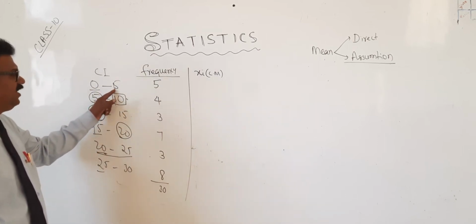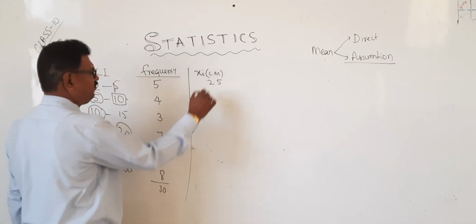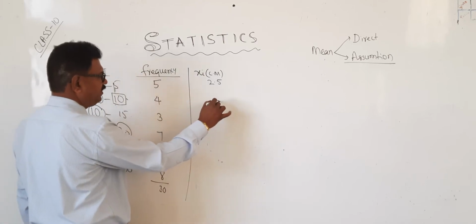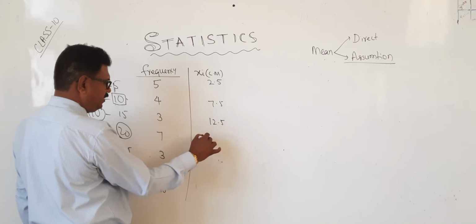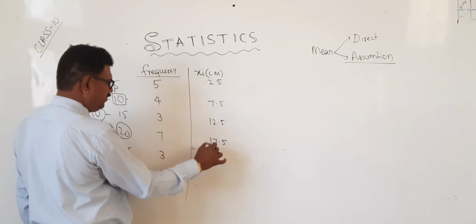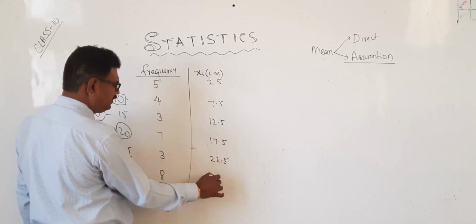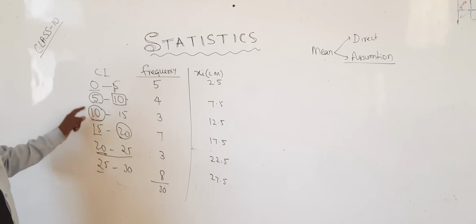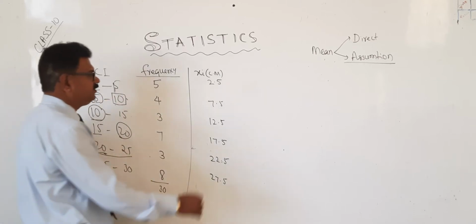So 0 plus 5 divided by 2, how much is it? 2.5. Then 7.5, just adding 5 each time: 12.5, 17.5, 22.5, 27.5.